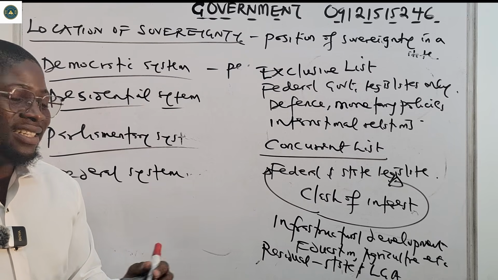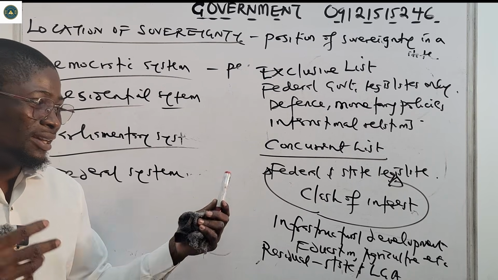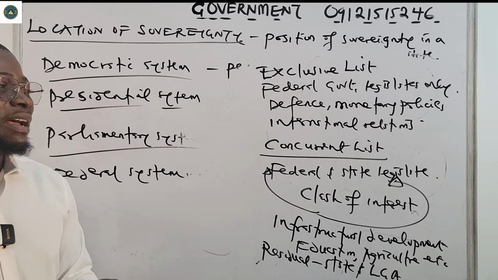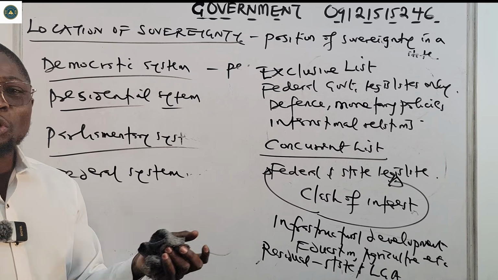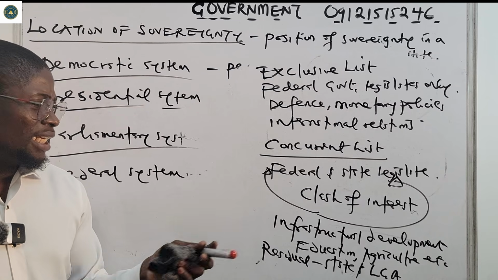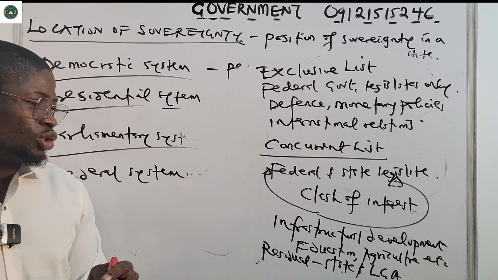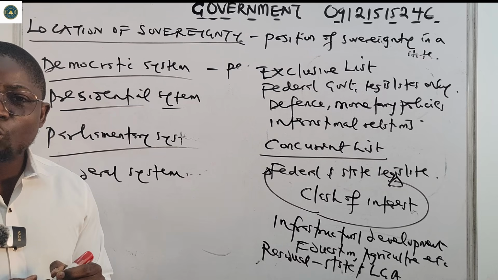The items under this residual list are too insignificant for the federal government to come and be wading in. For example, building of markets, building of motor parks. Those things don't concern the federal government. So there are things that the state and the local government can handle efficiently, so they find themselves in the residual list.